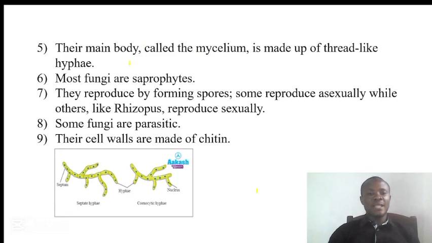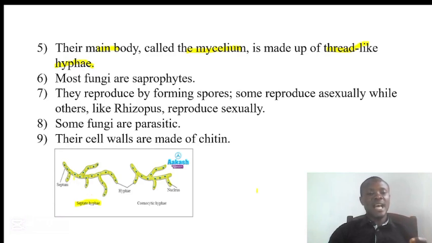And the fifth one is that their main body, called mycelium, this whole body is what we call mycelium. It is made up of thread-like structures called hyphae. These hyphae, we have two types. We have the septate hyphae. This septate hyphae is having a septum.